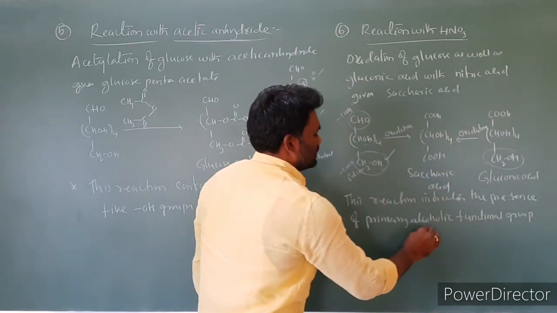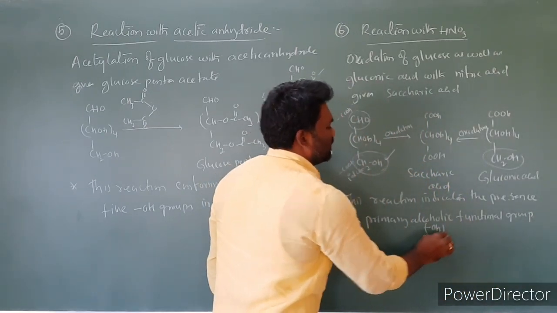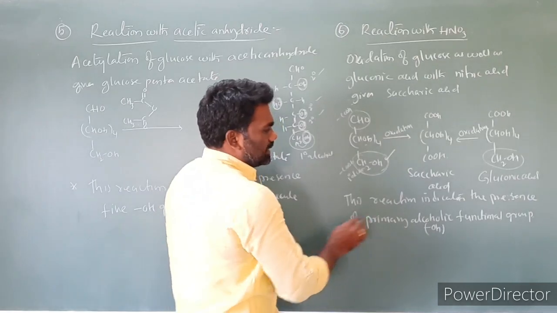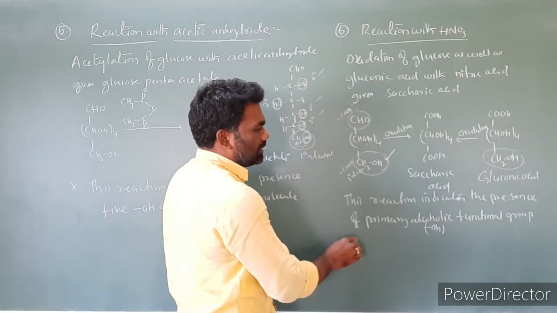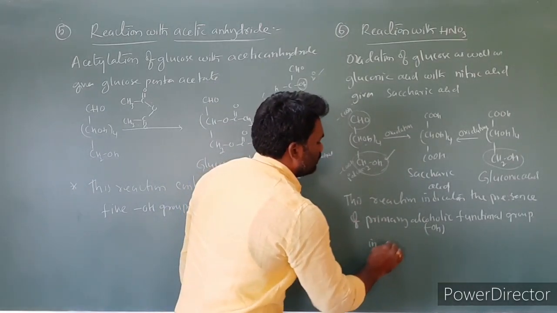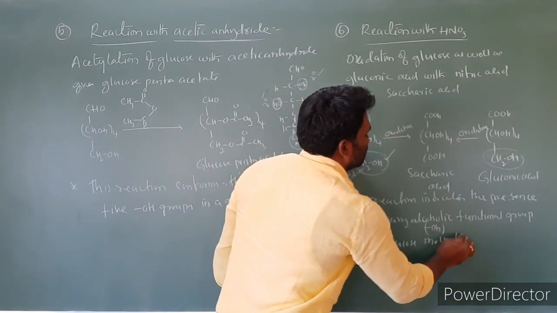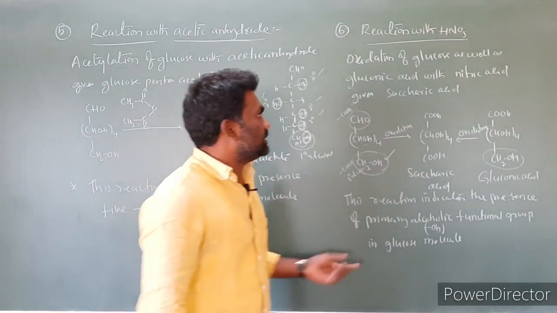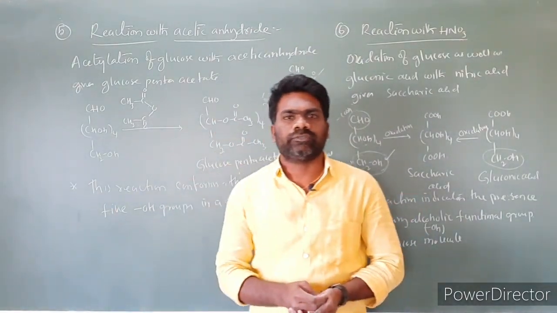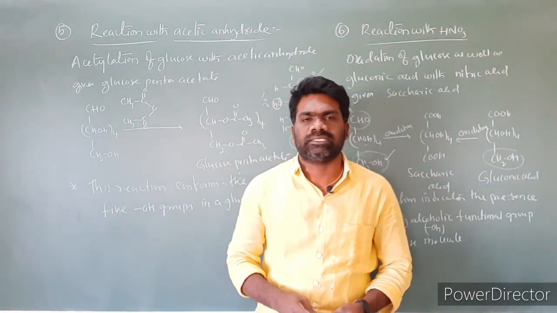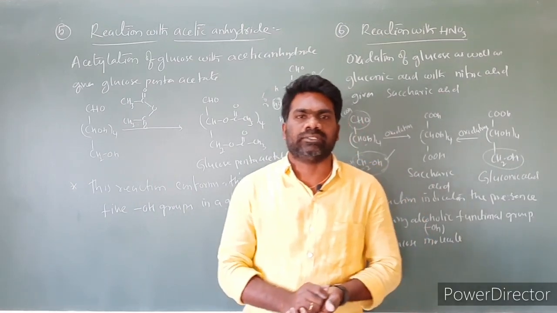Primary alcoholic, this means OH. This reaction indicates the presence of primary alcoholic functional group in glucose molecule. So this is the reaction of glucose with nitric acid.